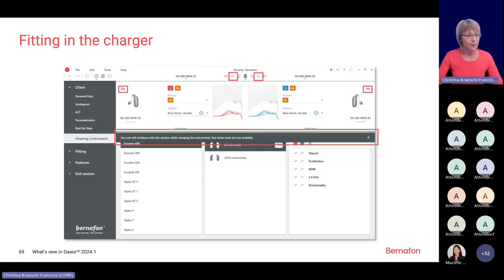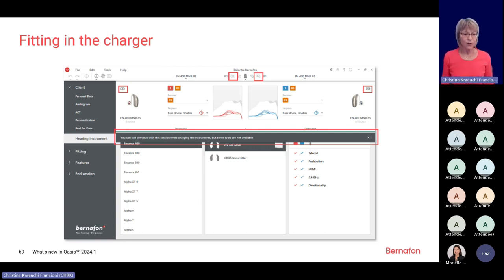Then what I also mentioned before, it is now possible to fit the hearing instrument while it is still in the charger. When we do this, a message will appear indicating that the hearing instruments are muted now, but that the instruments can be fitted. That they are muted, you also see on top, so it will be visible that the hearing instruments are muted. But it is actually possible to fit them.